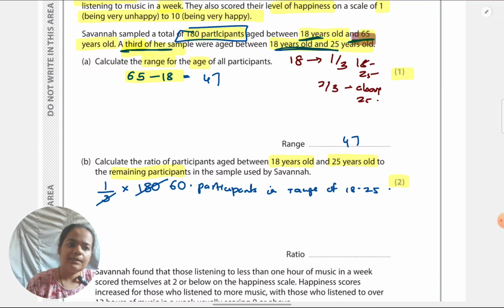Now to calculate the remaining participants, either you can do 2/3 into 180 or you can just subtract from 180. So you could just do 180 minus 60, which is equal to 120 remaining participants.